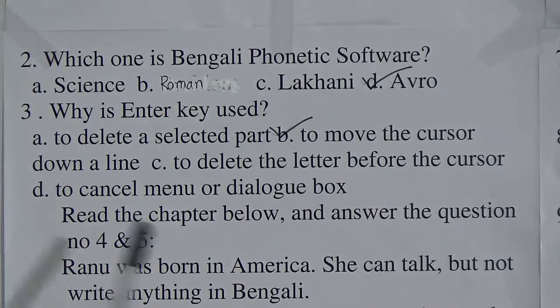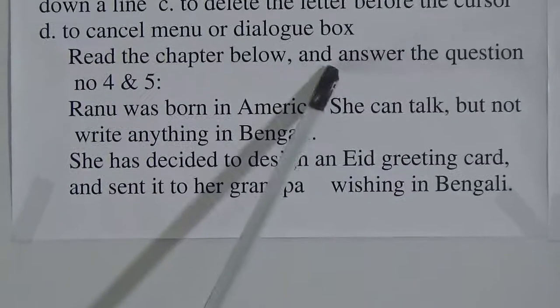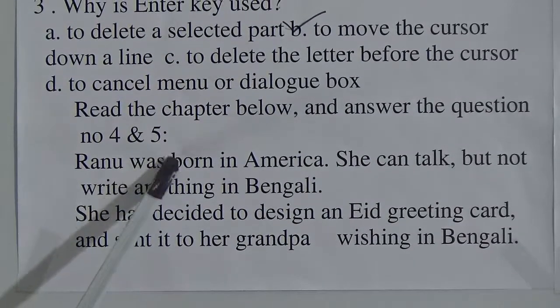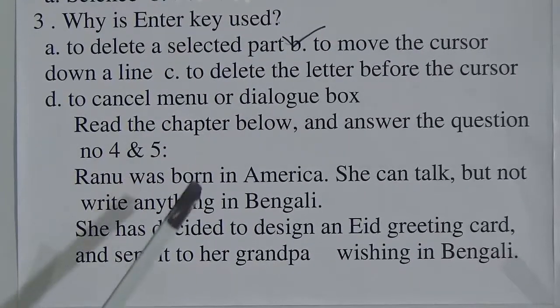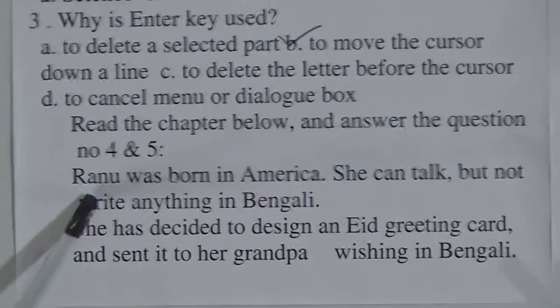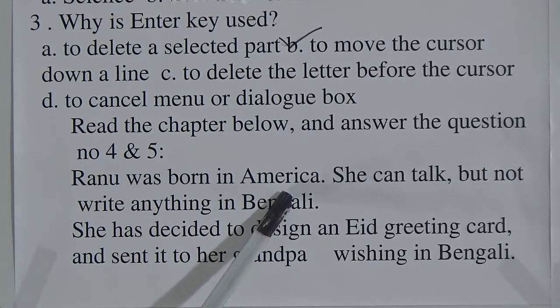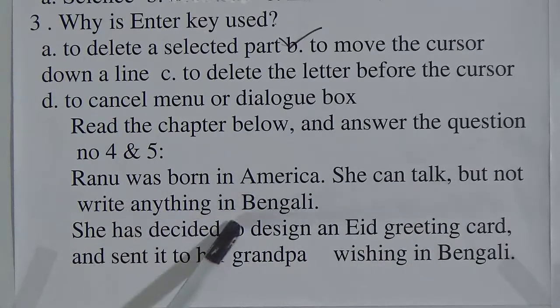Now read here for questions number 4 and 5. Read the passage below and answer questions number 4 and 5. So after reading our passage, we will answer question number 4 and 5. Look at the passage. Ranu was born in America. She can talk but not write anything in Bengali.